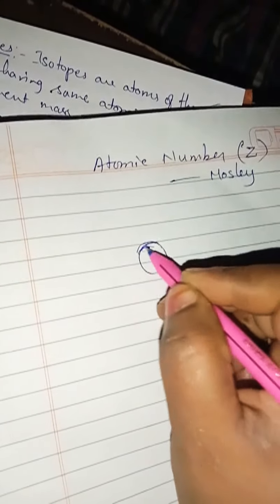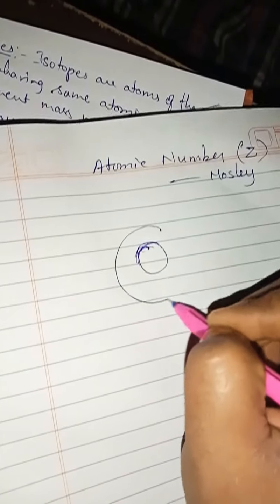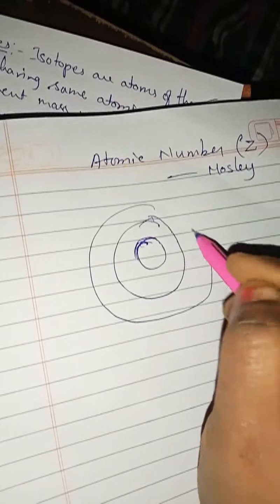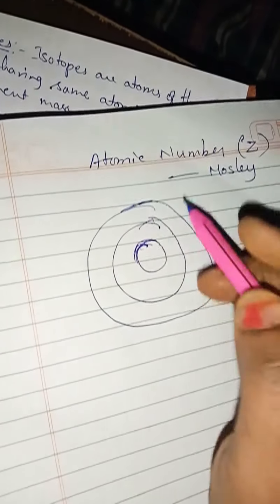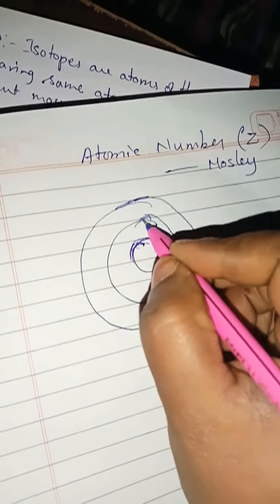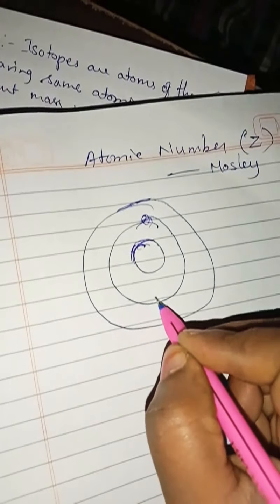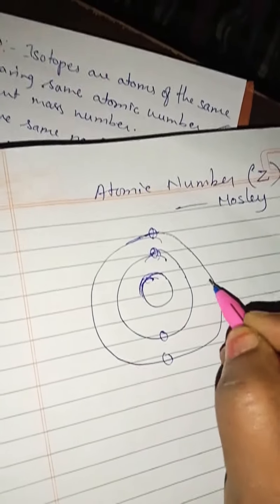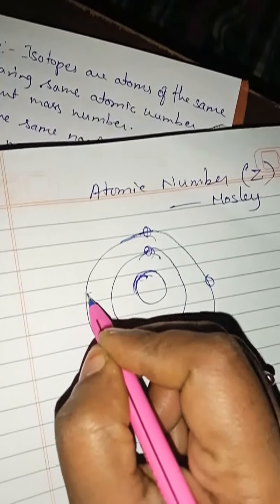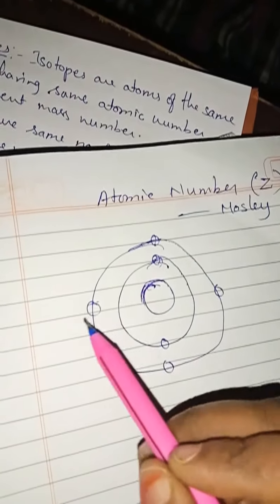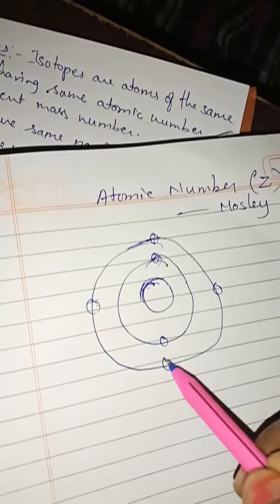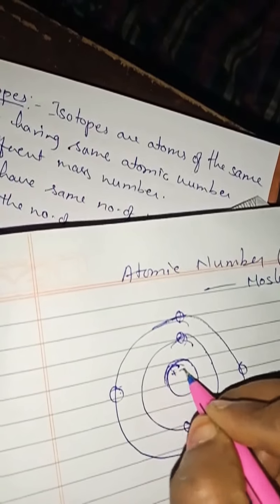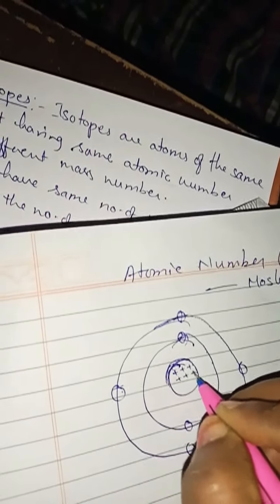So what do you mean by a neutral atom? The number of electrons is always equal to the number of protons. So here I am taking electrons: 1, 2, 3, 4. So how many electrons are there? 1, 2, 3, 4, 5, 6 are there. That means here 6 protons also should be there: 1, 2, 3, 4, 5, 6.